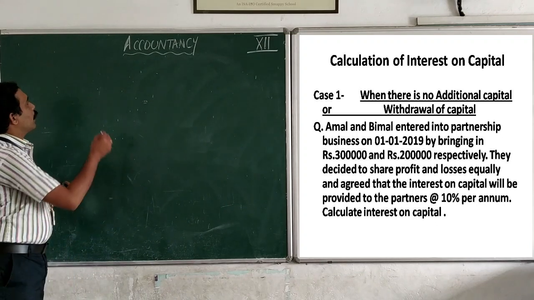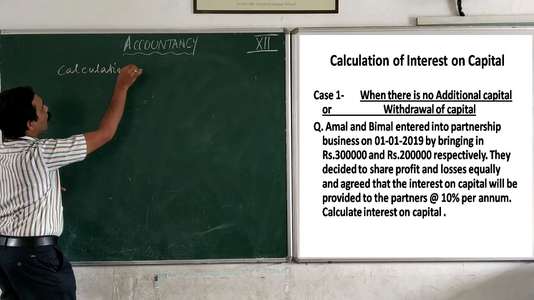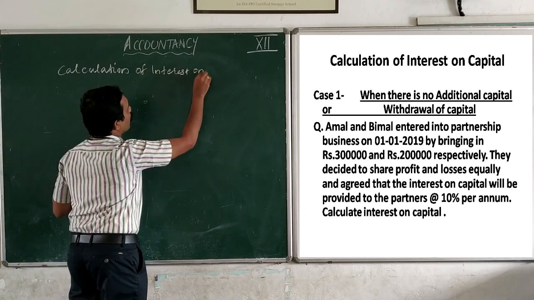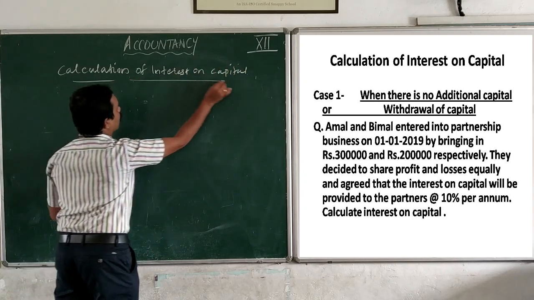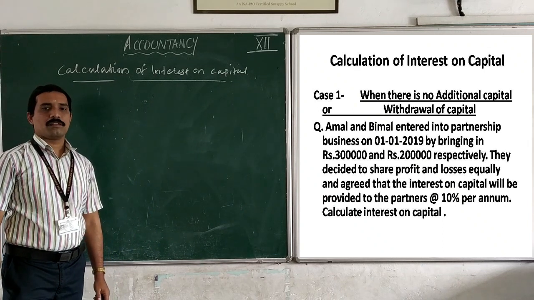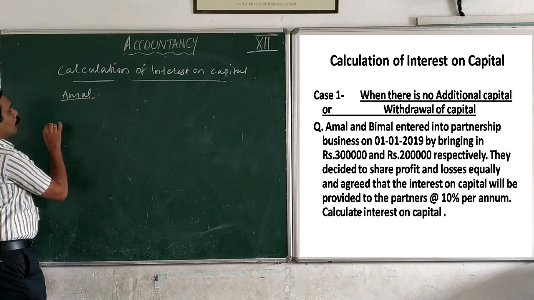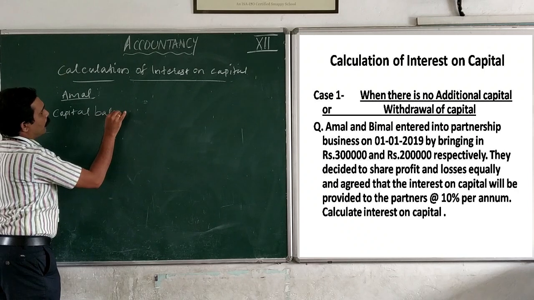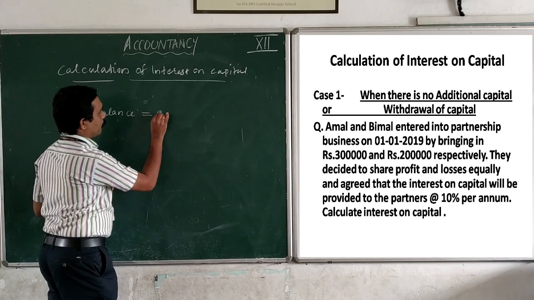So now we can write calculation of interest on capital. First we can calculate interest on capital of Amal. Capital balance of Amal is equal to 3 lakh.